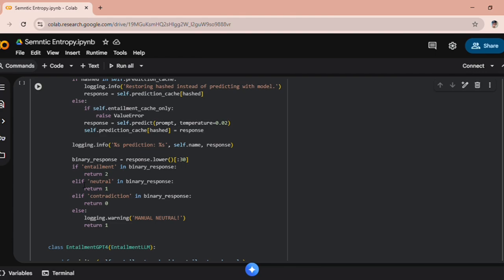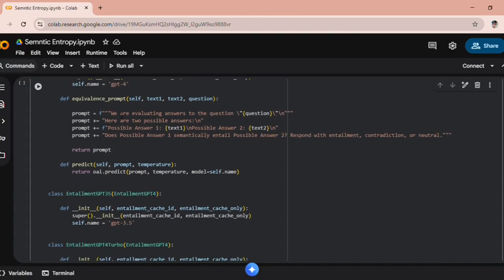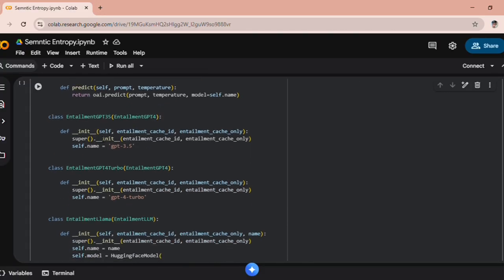Based on the model's text output, we map it to a numerical label: 2 for entailment, 1 for neutral and 0 for contradiction. If the output is unclear, we default to neutral. Here is the prompt that we are sending to the model, and these are some lightweight wrappers around the entailment LLM specifying which model to use.